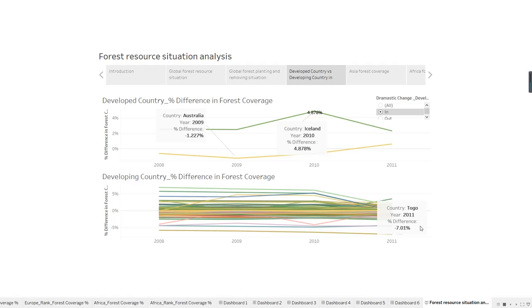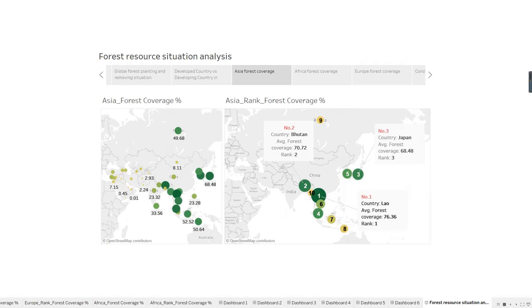Next, I'm going to look at regional differences between Asia, Africa, and Europe. In general, the forest coverage rate of Eastern Asia is higher than Western Asia. About 19% of countries in Asia have a forest coverage rate larger than 50%.